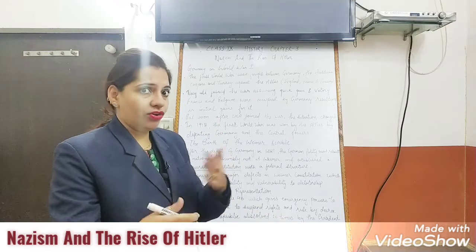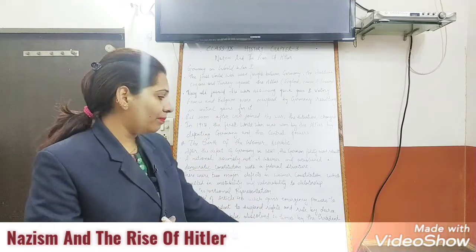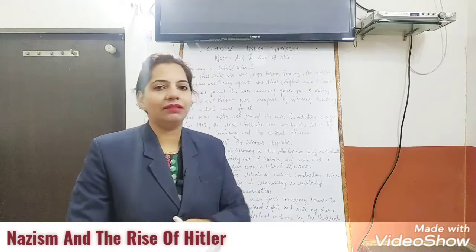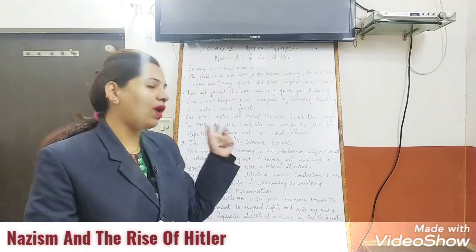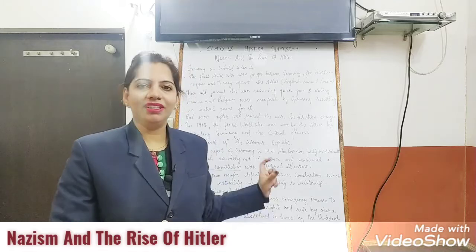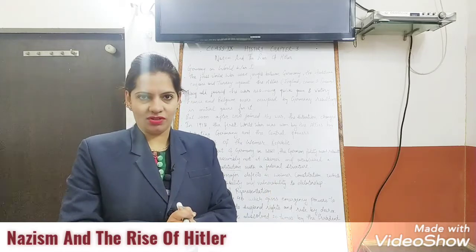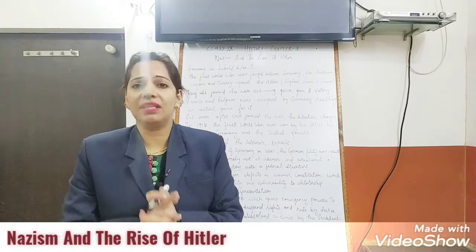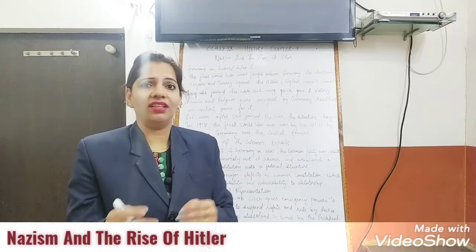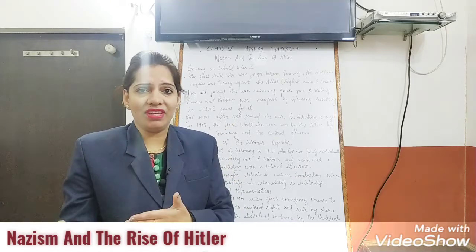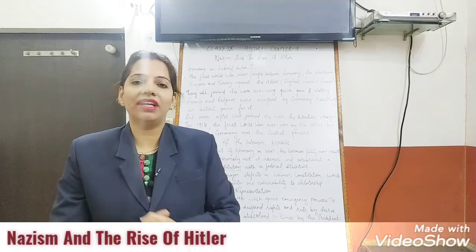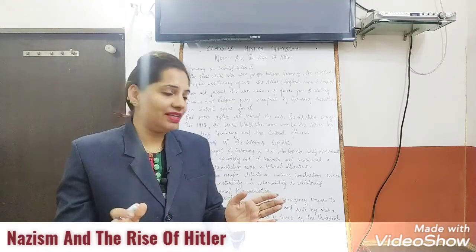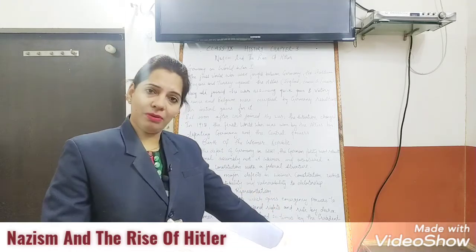Then, as I told you, there was instability. The Weimar Republic was dissolved 20 times in a short span of 239 days. Within this period, 20 times it was dissolved. You can imagine how much instability there was, how people were changing. There was no development. They were not able to focus on the country's political and economic development. There was total instability. So these were the defects of the Weimar Republic.